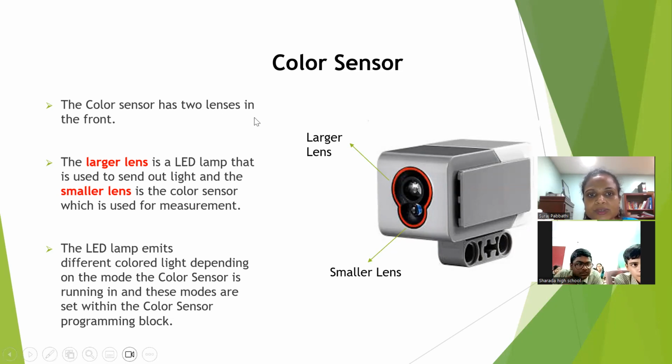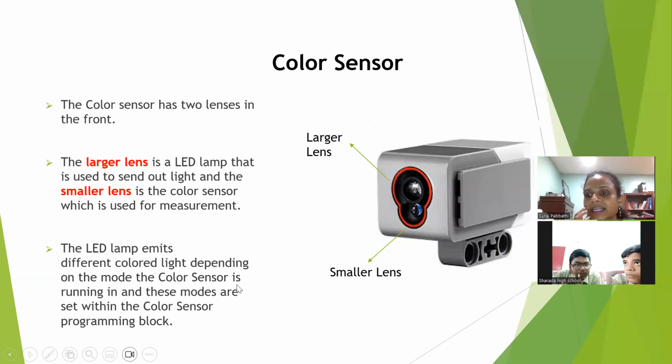The color sensor has two lenses in the front. The larger lens is a LED lamp that is used to send out light, and the smaller lens is the color sensor, which is used for measurement. So this is the bigger lens which has a LED light and it will throw light, and the smaller lens is used for measuring the color. Okay. Till here good.